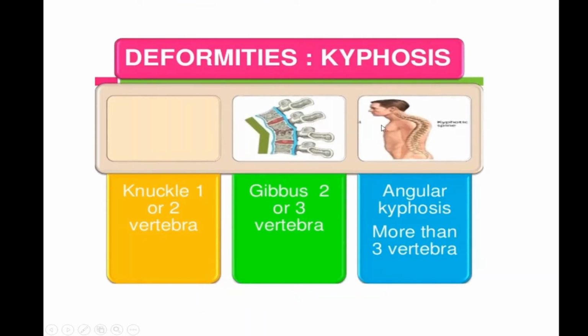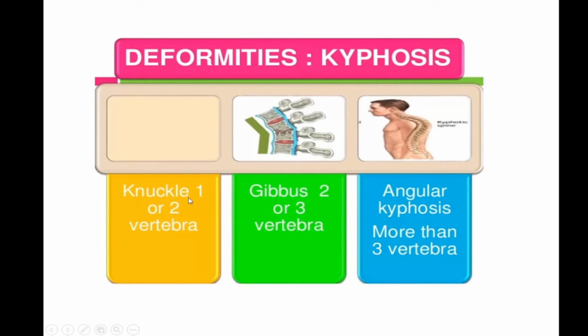Now this deformity or kyphus: if a single vertebra is prominent posteriorly because of the spinous process, you can feel it easily. It is called a knuckle. If 2 or 3 vertebral spinous processes are involved, it is called gibbus. If it is more than 3 vertebrae, it is known as angular kyphus. It is known as rounded kyphus. So it is not angular, it is rounded kyphus. It will become smoothly rounded, not very prominent.